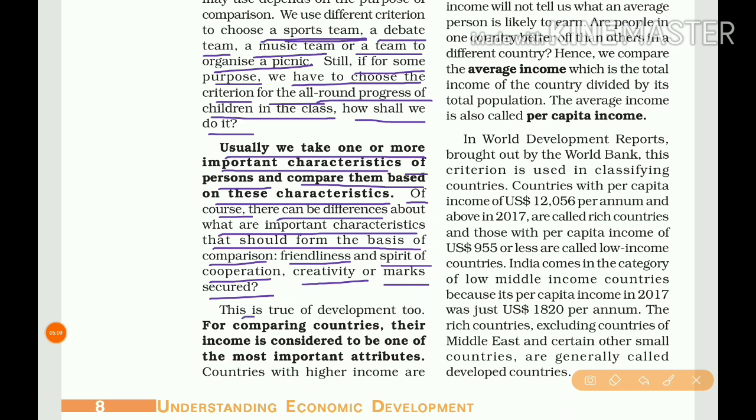This is true of development too. For the development aspects also, these are the criteria. For comparing countries, their income is considered to be one of the most important attributes. Income, here national income, is one of the most important criteria for comparing countries with each other.